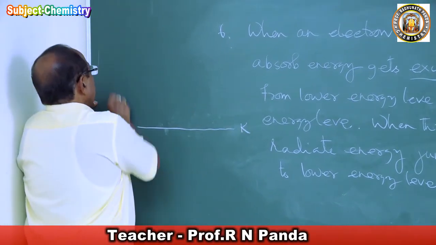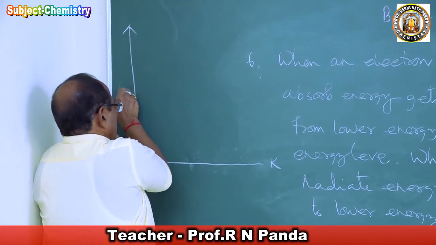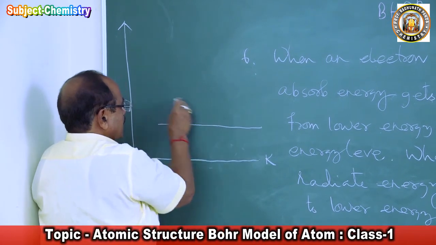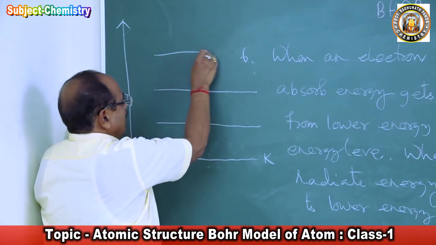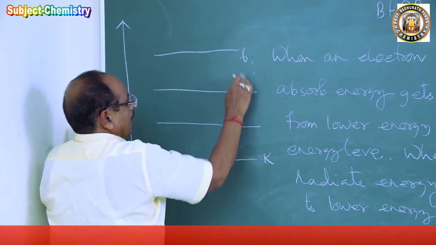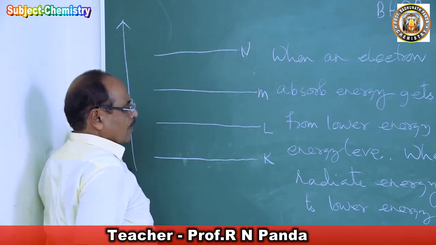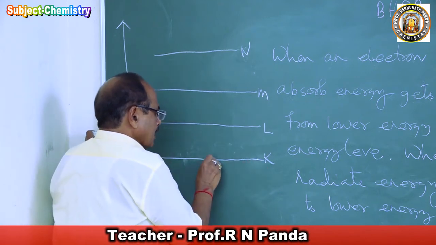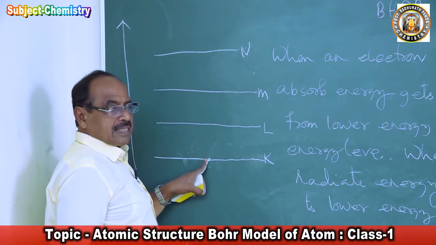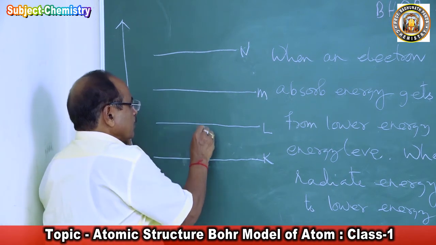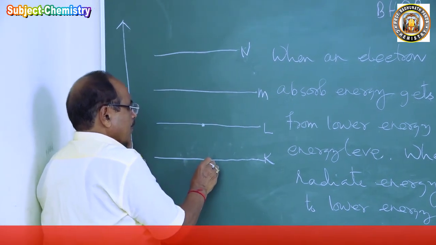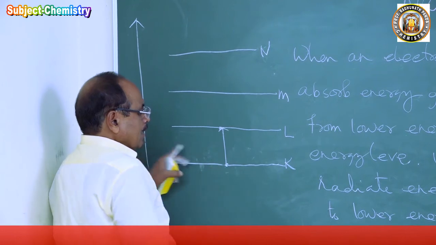The energy is increasing. K shell, this is the L shell, this is the M shell, this is the N shell. K, L, M, N. The shells are like this. Suppose the electron is moving in the K shell. Now we add energy. It will jump from this orbit to the other orbit. It will come from this shell to this shell. It will not stay in the middle.